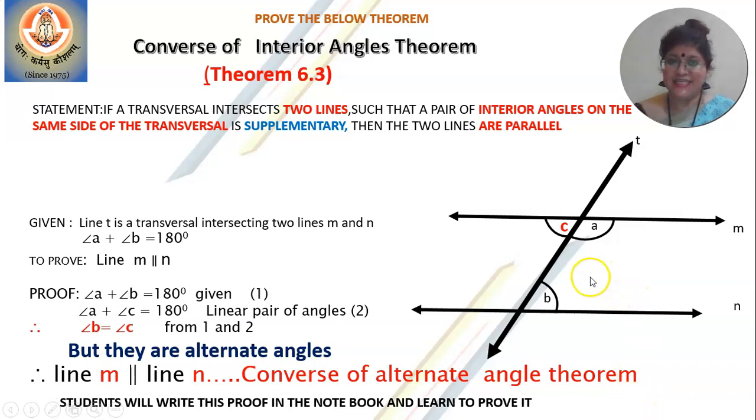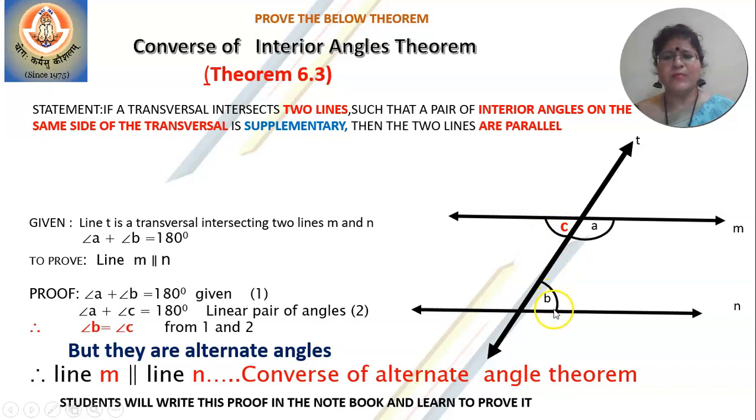Since it is interior angles, take interior angles A and B. Now take another pair where the total is 180. So I have A plus C is also 180. A plus B is 180, A plus C is 180, so 180 and 180 cancel. A and A also cancel. So I get B equal to C. Now this is where you need to think after this point. B is congruent to C. So look at the diagram.